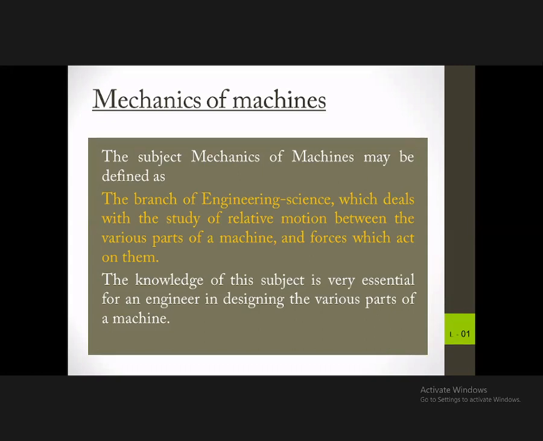The subject mechanics of machines may be defined as the branch of engineering science which deals with the study of relative motion between various parts of the machine and forces which act on them. So mechanics of machines is basically the study of relative motions between various parts of the machine and the forces acting on them. This knowledge is very important and essential for an engineer to design various parts of a machine and to assemble these parts altogether.